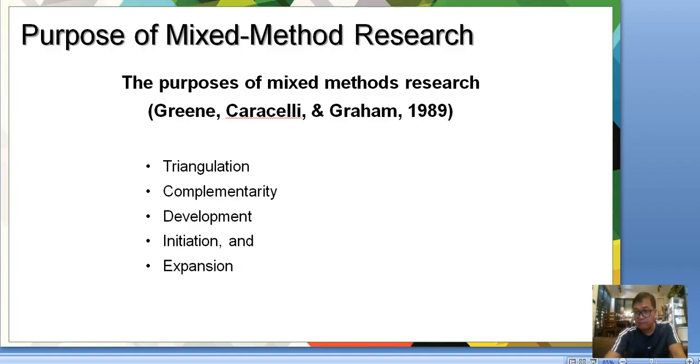You could get to the bottom of what you are investigating or looking into. Complementarity means complementing both results. Of course, you need it for development, you need it in order to initiate something, and of course, you need to expand an idea.